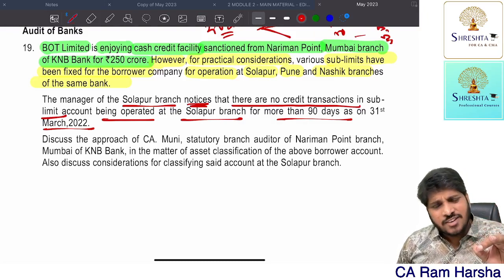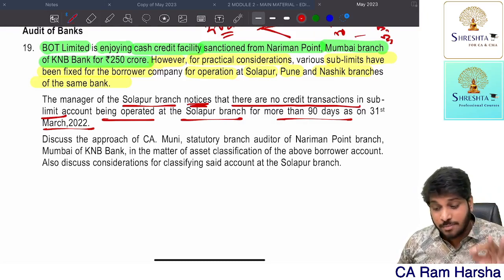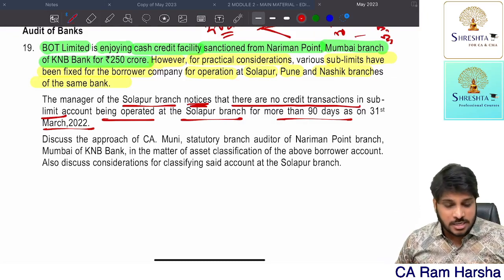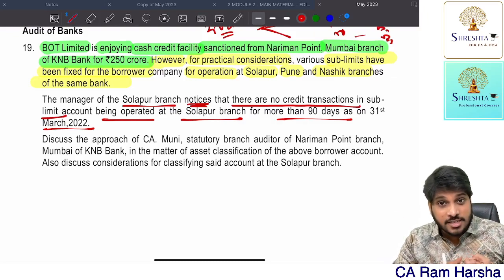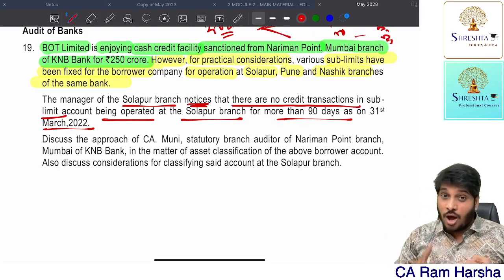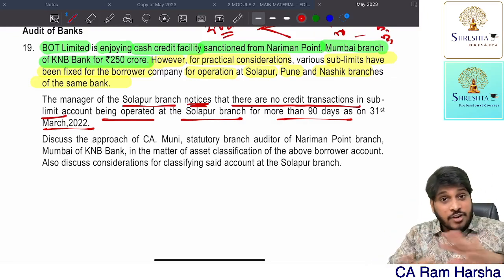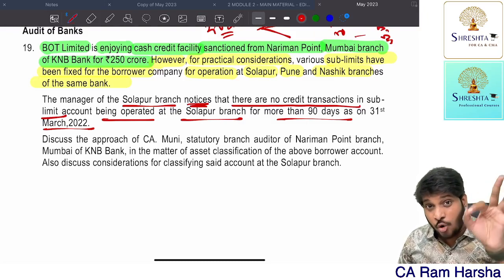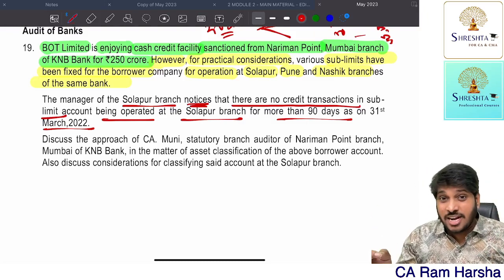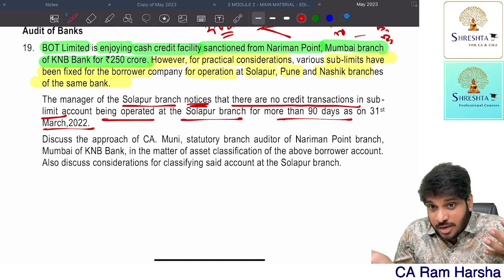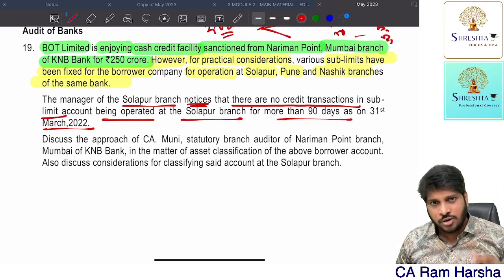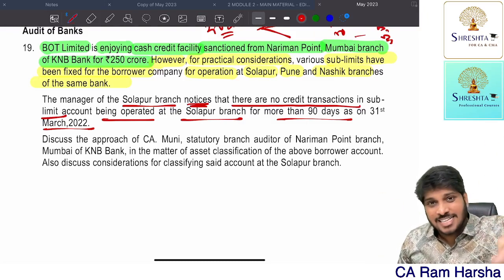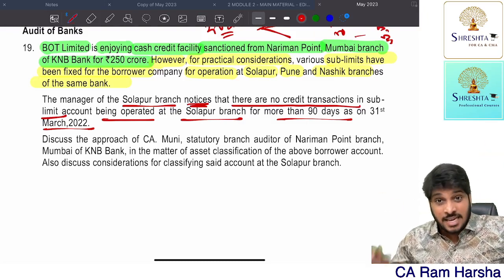A cash credit facility will become out of order in this situation: if there are no continuous credits for more than 90 days, or credits were there but not sufficient to cover the interest, then that cash credit facility will be treated as out of order. Or if the cash credit facility has an outstanding amount more than the sanctioned limit, then also it is treated as out of order. And if a cash credit facility is out of order, it is treated as NPA.